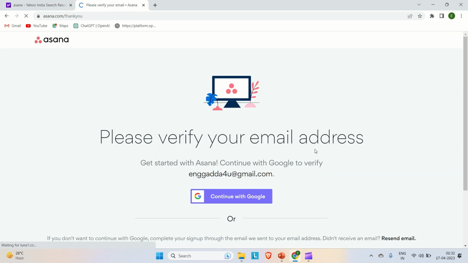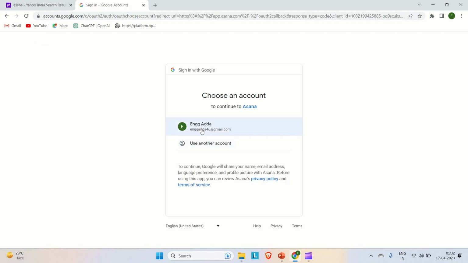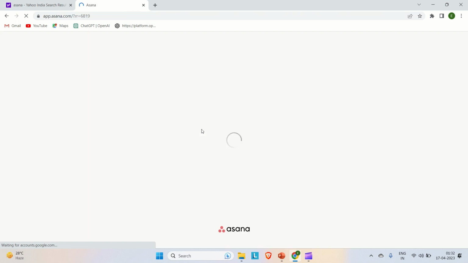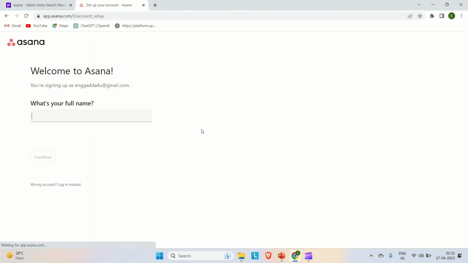Please verify your email address. Continue with Google. Okay, now you can see we are logged in there. So it will ask you for some starting questions, like what is your full name? Let's say Engineering Adda, something like that.